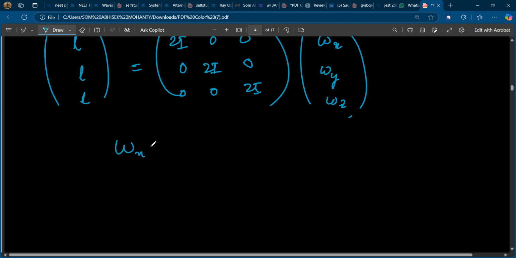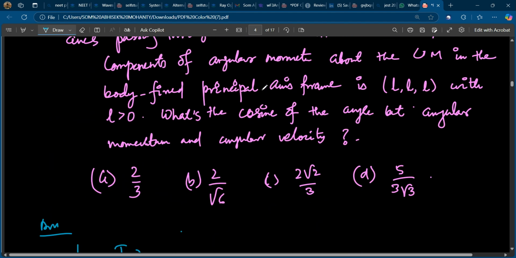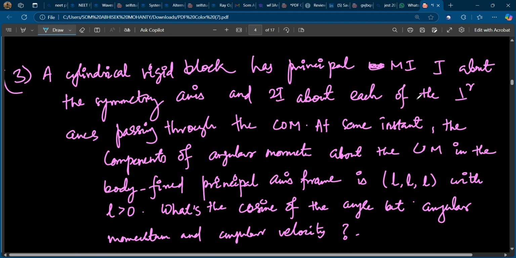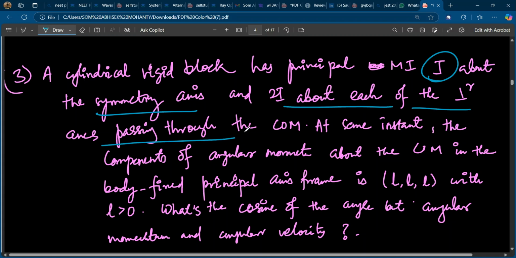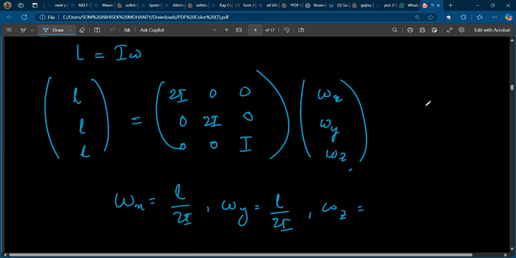Your omega x will be L by 2I, omega y L by 2I, and omega z, sorry, this is I here, my bad. Why I? Because it has a principal moment of inertia I about the symmetry axis, and 2I about each of the perpendicular axes. So two axes we take 2I, and one axis we take I. I just chose it to be the z axis.